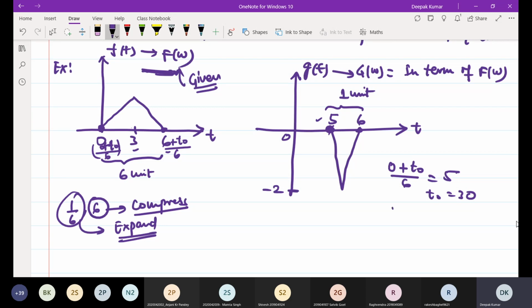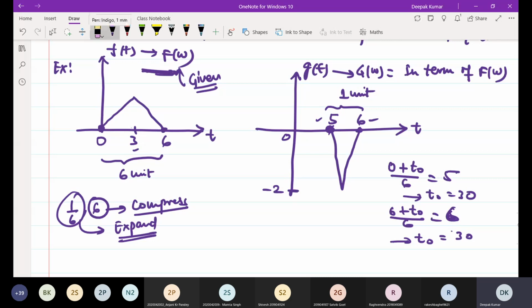Verify with the other instant of time: 6 plus t naught divided by 6 should be equal to 6. So here also you will get 36 minus 6, 30. So if you shift this f of t by an amount of 30 units, then you will get the shifted point.